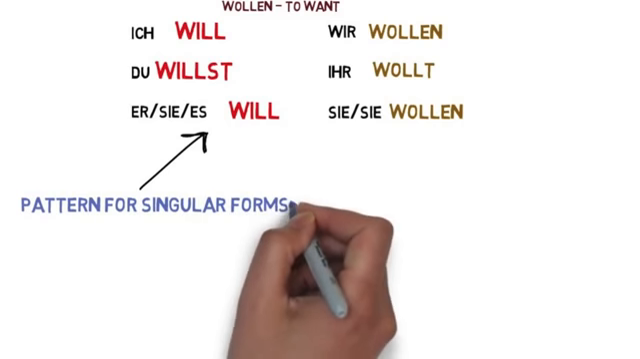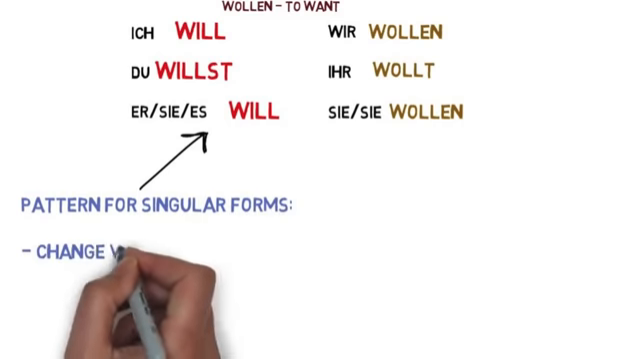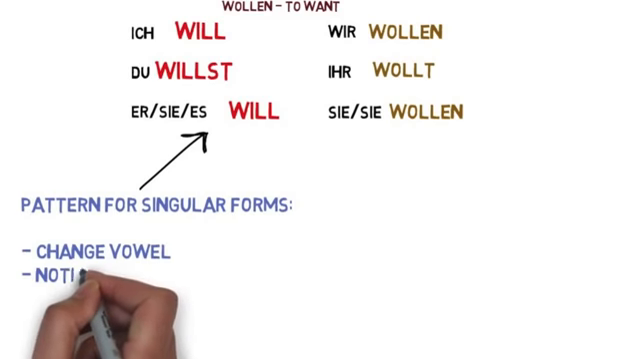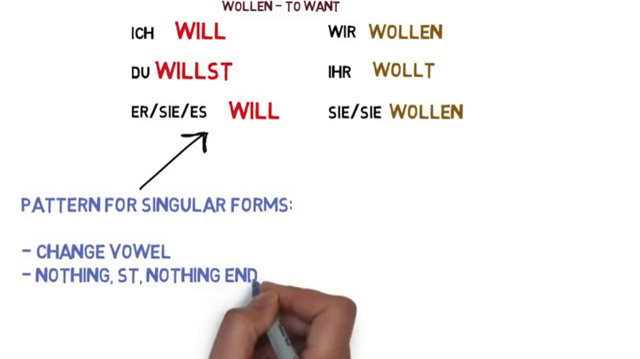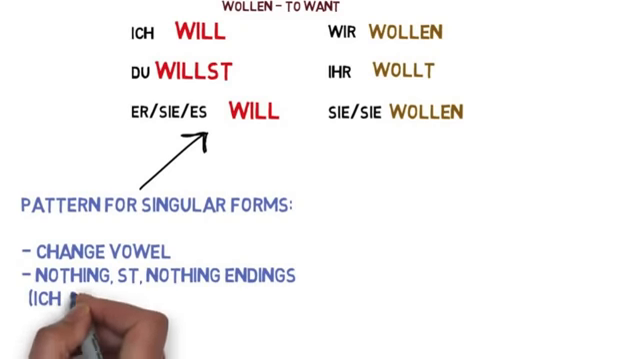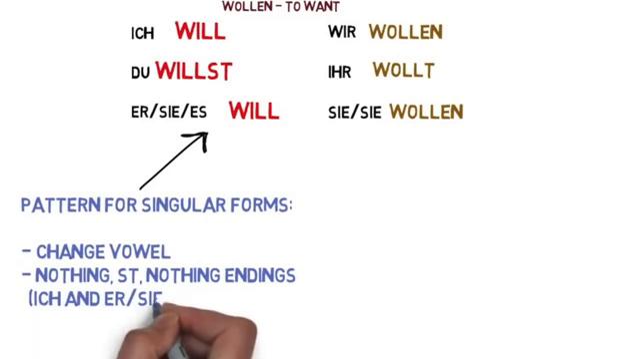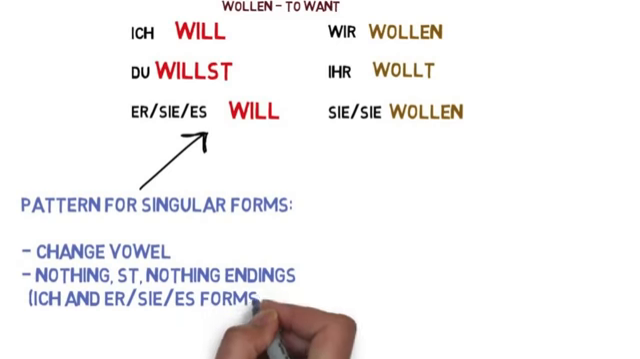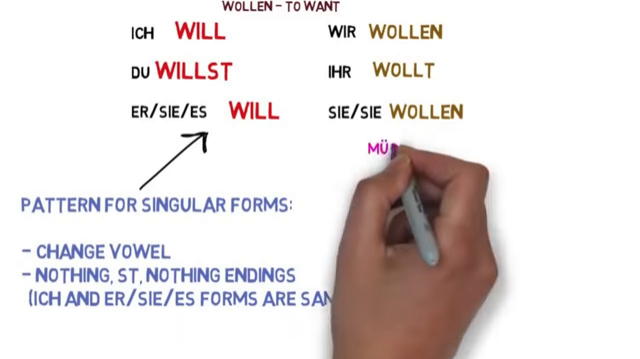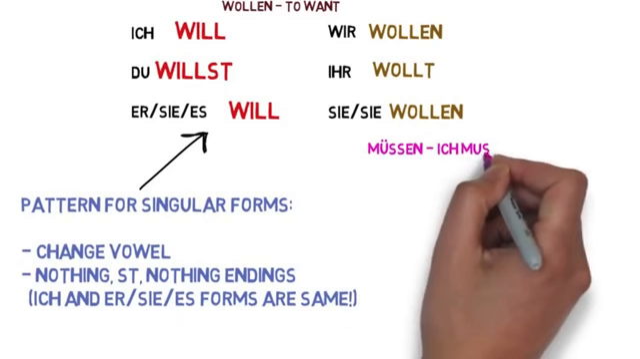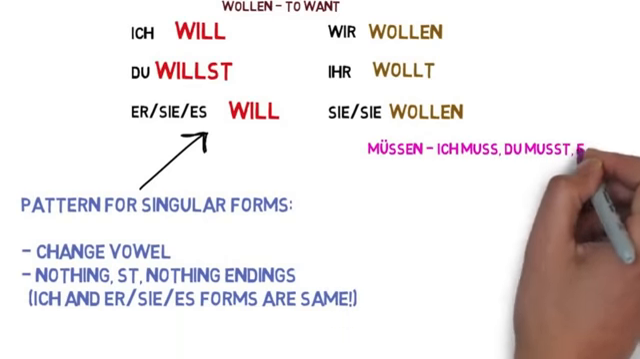Furthermore, the conjugation pattern isn't the usual e, st, t that you're used to from other regular verbs. Instead, it's nothing, st, nothing. This means that the ich form and the er, sie, es form will always be the same with modal verbs. The other modal verbs have the same odd characteristics. There will be a vowel change in the singular forms, and they will follow a nothing, st, nothing conjugation pattern in the singular forms.